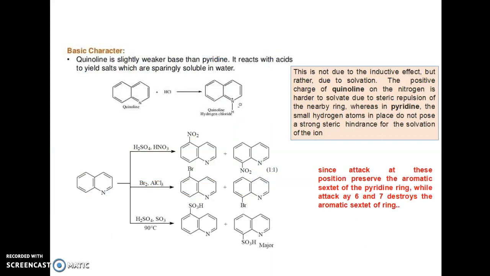Quinoline is slightly more basic than pyridine. It reacts with acids and forms salts. So this is the first example, quinoline hydrochloride, and similarly it undergoes reactions like nitration. This is a nitro derivative, and it undergoes halogenation. These are the bromination products, the two bromo derivatives. It undergoes sulfonation. So these are the two sulfo derivatives.